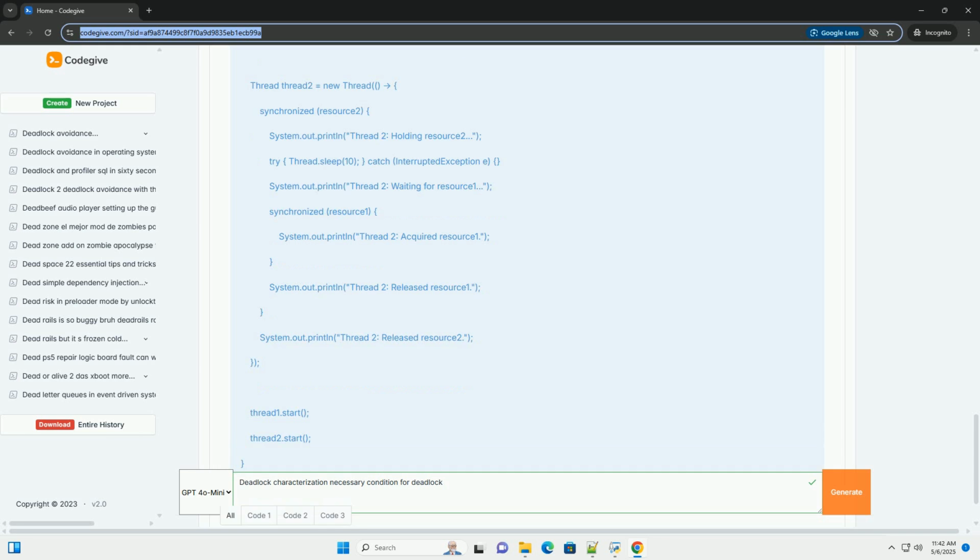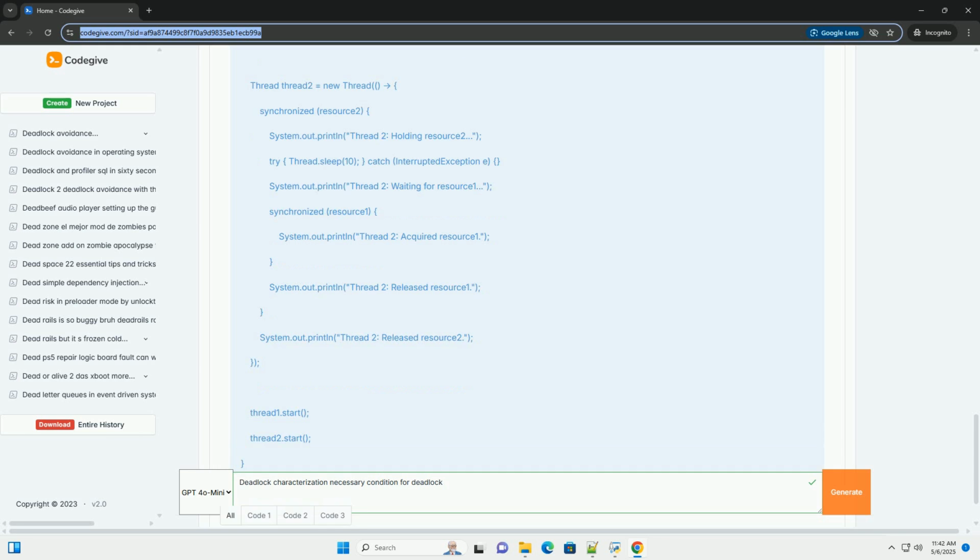4. Circular wait. Definition. A set of processes P0, P1, ..., Pn must exist such that P0 is waiting for a resource held by P1, P1 is waiting for a resource held by P2, ..., Pn-1 is waiting for a resource held by Pn, and Pn is waiting for a resource held by P0. This creates a closed loop of dependencies. Why it's necessary. This is the condition that creates the actual deadlock situation. Without a circular dependency, the processes will eventually complete.